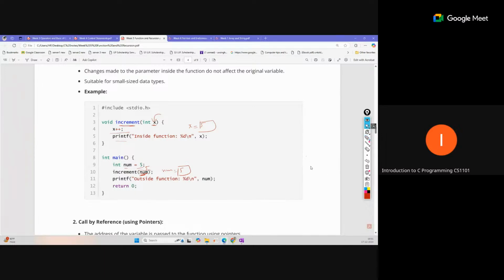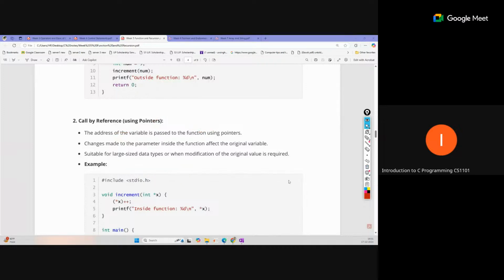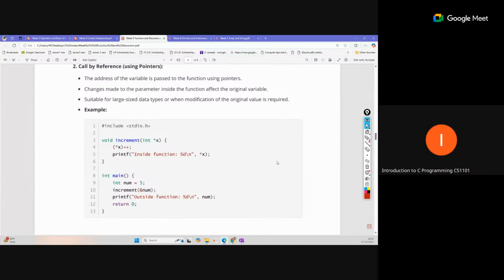So here, this is the example for call by reference. You can see this is the same type of code, but here we have num equal to 5, and this is the address of num. So that means num has some memory, and that memory contains 5. Now we are passing the address of this memory. Suppose some address like 10005, suppose this is the memory address. This address we are passing to the function, so that is a pointer.